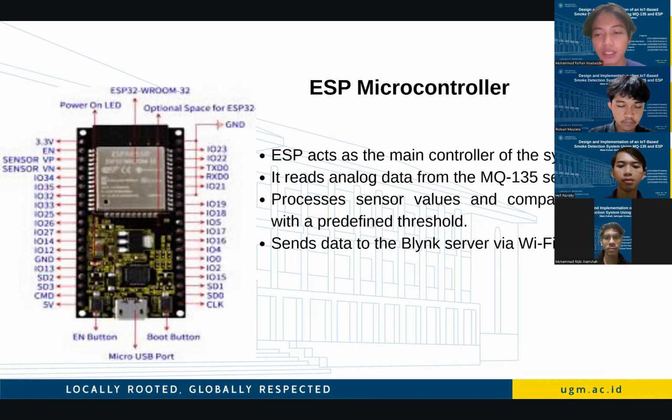The ESP then processes this data by comparing it with a predefined threshold value. When the sensor reading exceeds this threshold, the system identifies it as a potential smoke or fire indication. After processing, the ESP sends the sensor data to the Blynk server via a Wi-Fi connection, enabling real-time monitoring and remote access.